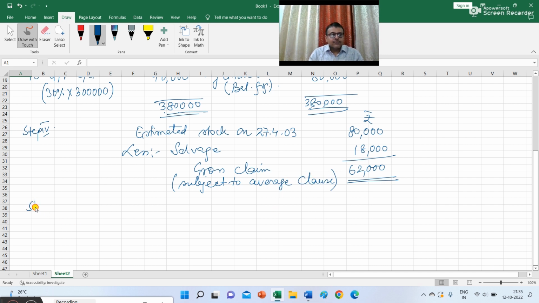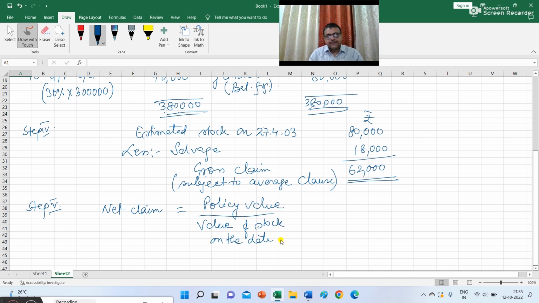Now you have to determine the net claim, and this is step 5. So your net claim is equal to policy value, that is rupees 50,000. You have taken a policy for rupees 50,000, divided by value of stock on the date of fire, multiplied by the gross claim, that is 62,000.